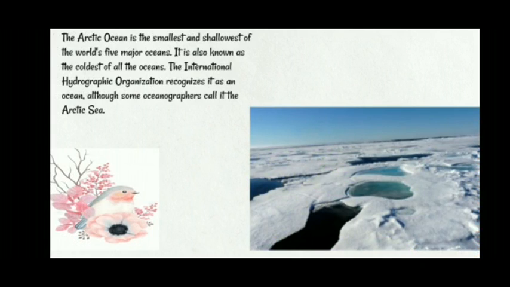Arctic Ocean. The Arctic Ocean is the smallest and shallowest of the world's five major oceans. It is also known as the coldest of all the oceans. The International Hydrographic Organization recognizes it as an ocean, although some oceanographers call it the Arctic Sea.